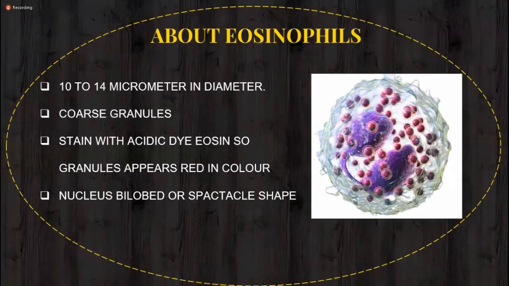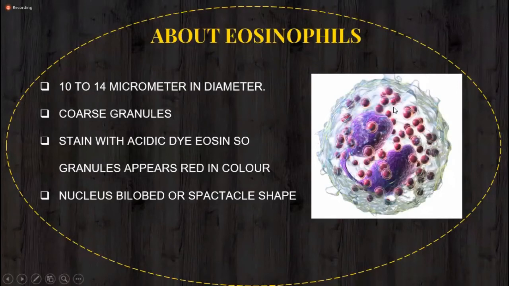Identification points of eosinophil. Look at this picture: a 10 to 14 micrometer diameter cell having a bilobed nucleus. Look at this nucleus, which is bilobed, or you can say it resembles a spectacle shape. Spectacle means glasses, the nucleus looks like glasses. So it just looks like a spectacle shape.